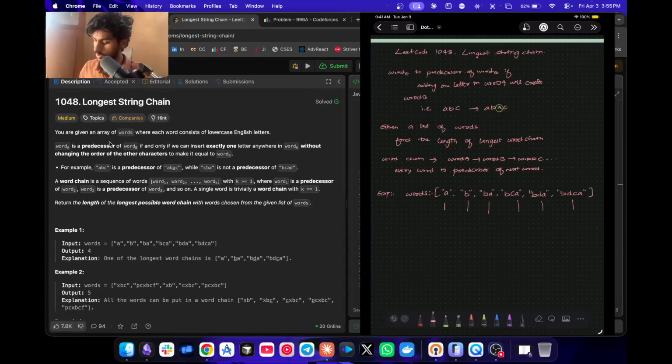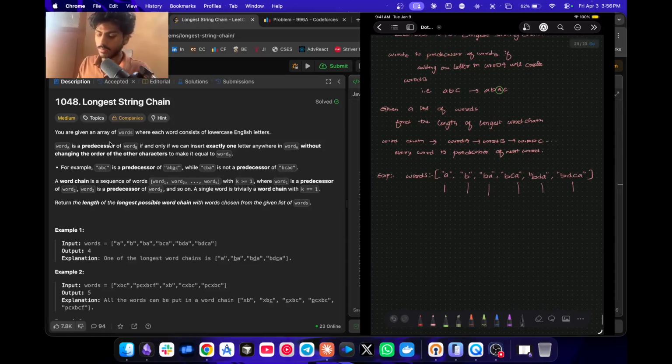Here we are given an array of words. If you look here, the question says two things. First one is a word or a string. A word is a predecessor of another word if adding one letter to word A will make it equal to word B. That is, here the word A is ABC. If I add A here, it will be equal to ABAC. So ABC is a predecessor of ABAC.